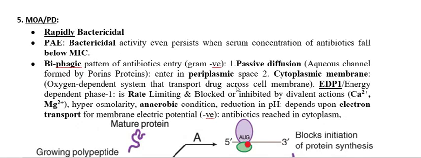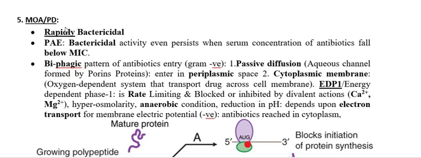Now we have to go through the other point, that is the mechanism of action, also known as pharmacodynamics. So this is very, very important. As I have mentioned, this is the only antibiotic group, the aminoglycosides, which is a protein synthesis inhibitor and is bactericidal in nature. Not only that, this group is rapidly bactericidal.